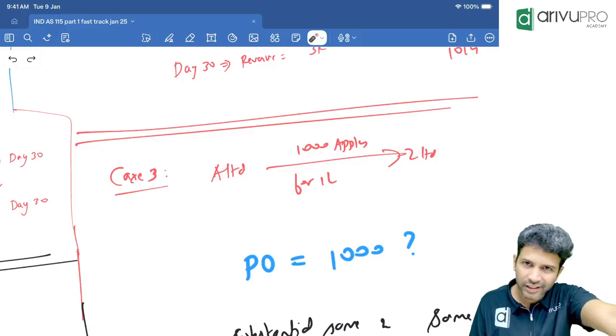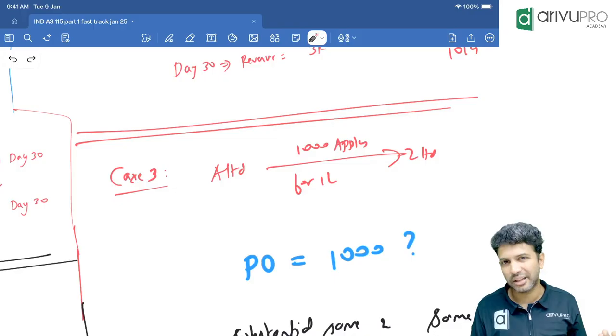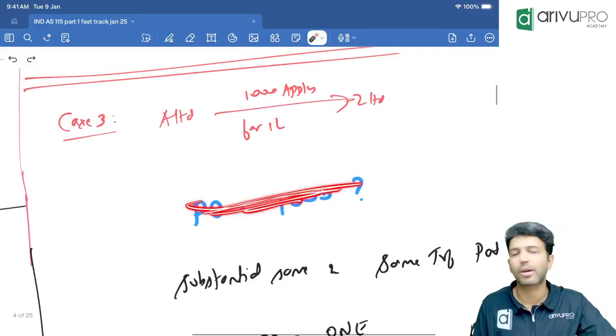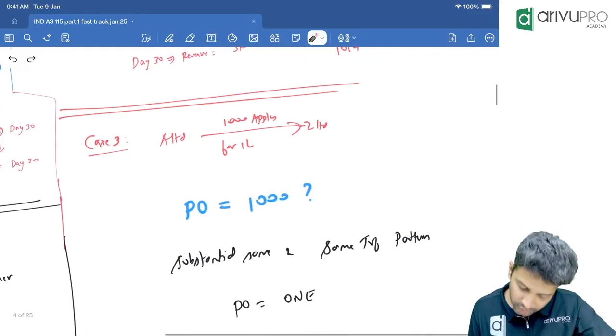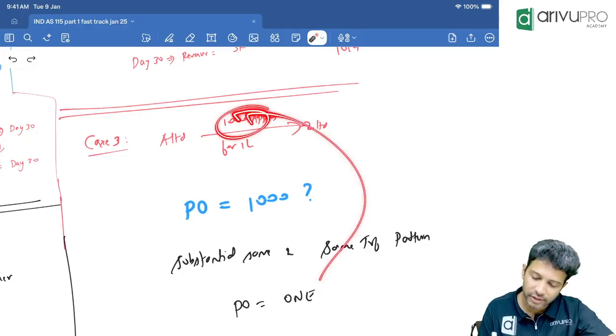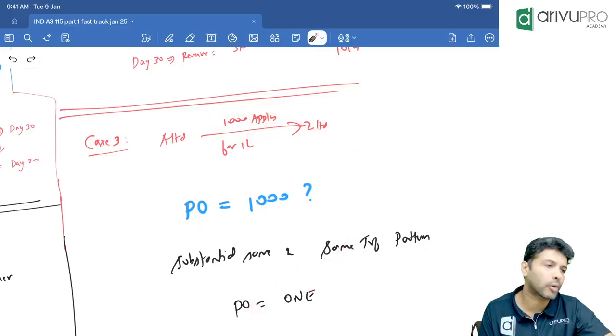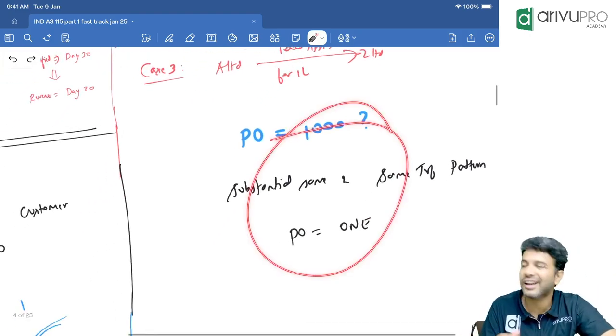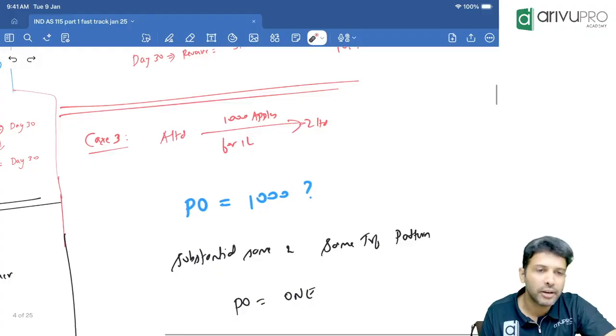If the products are substantially the same and the transfer pattern is also the same, you will not treat them as 1000 performance obligations. It becomes what, sir? A single performance obligation. Though we have 1000 apples here, everything will be treated as one performance obligation, and step number 1 to step number 5 for revenue recognition will be done only once. That's all, the second feature of the definition.